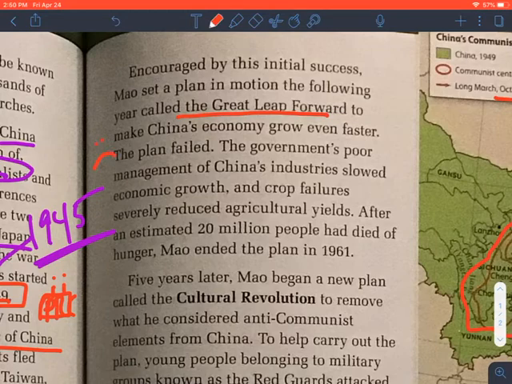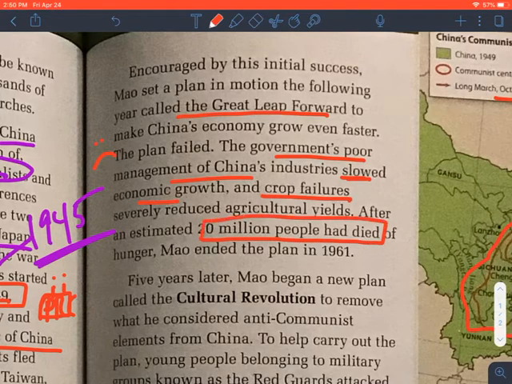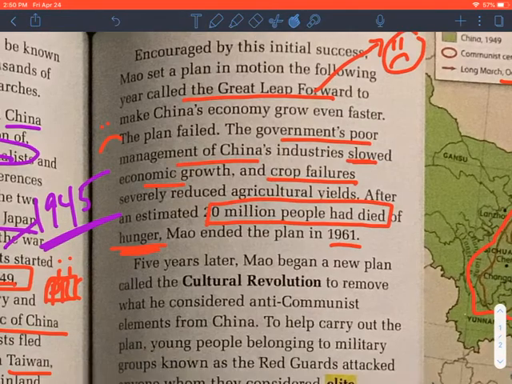But the plan failed. Government's poor management of China's industries slowed economic growth. Then you had crop failures, severely reduced agricultural years. After an estimated 20 million people had died of hunger, something you would think is preventable, Mao ended his plan in 1961. So the Great Leap Forward, think of that as an epic fail on the part of Mao.